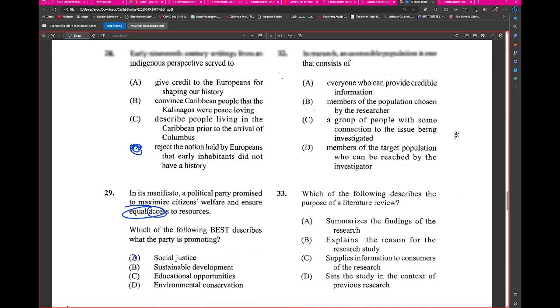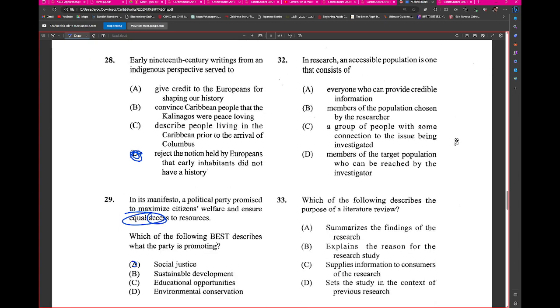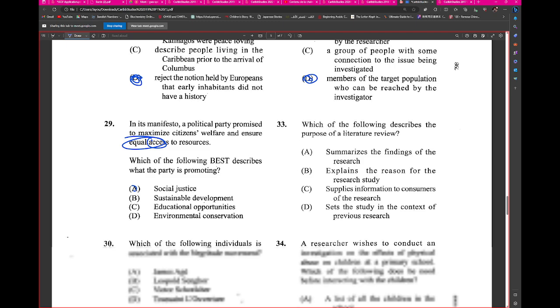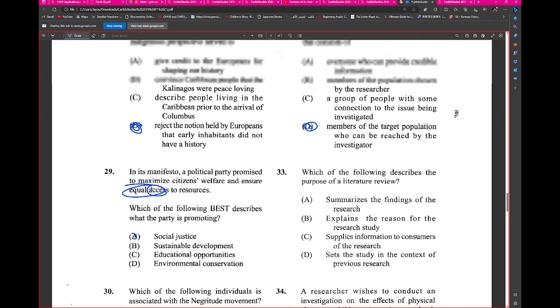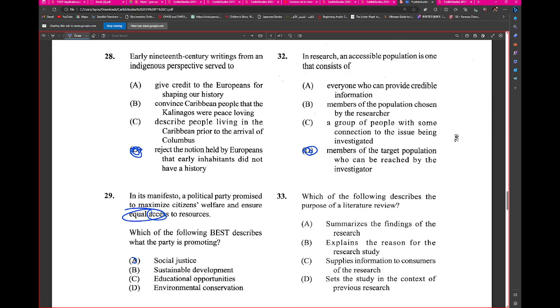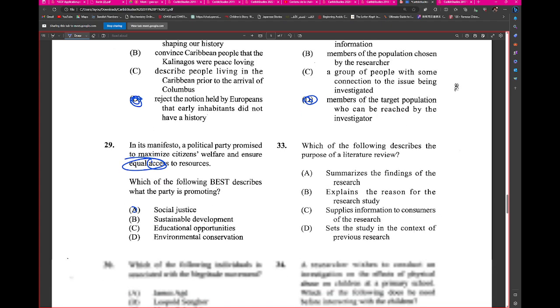All right. So let's look at this. In research, an accessible population is one that consists of. Is it D? D. That's it. I'm not sure about this one. D. All right. It can be targeted. So we have that there. Everybody's sure about this? Yes. Okay. 33. Which of the following describes